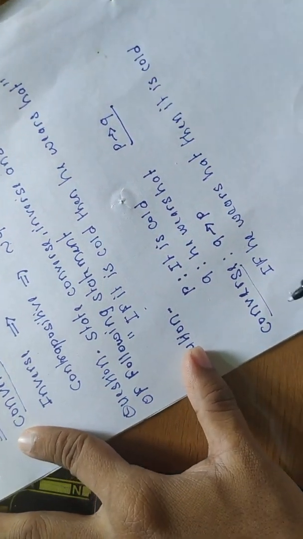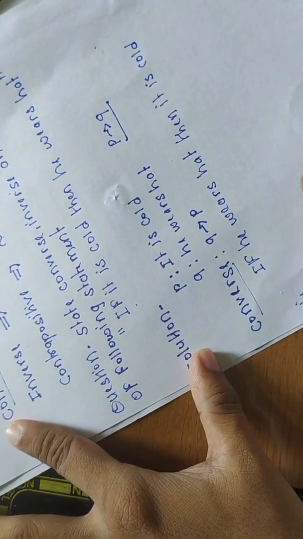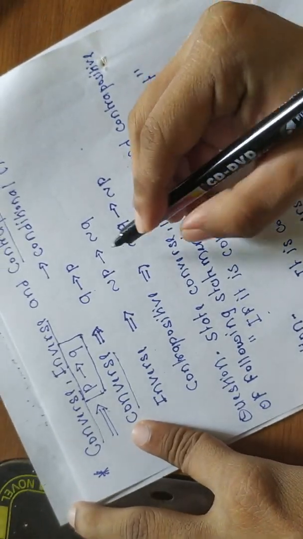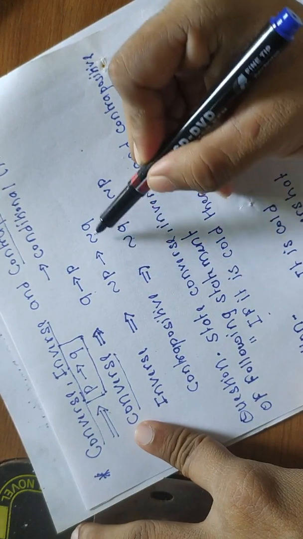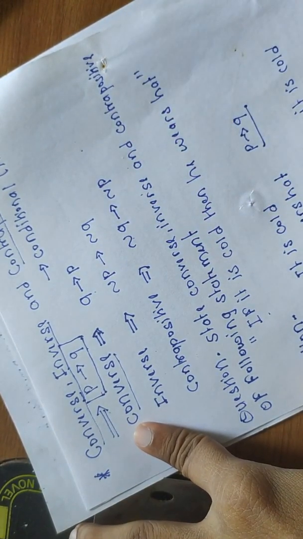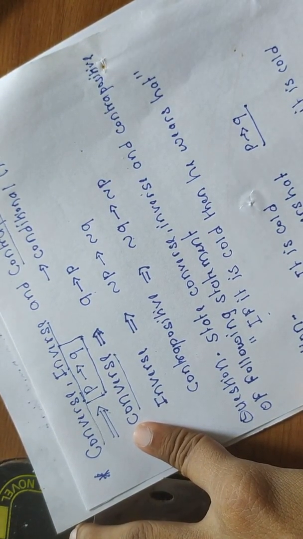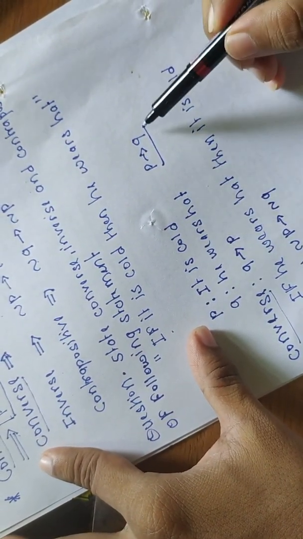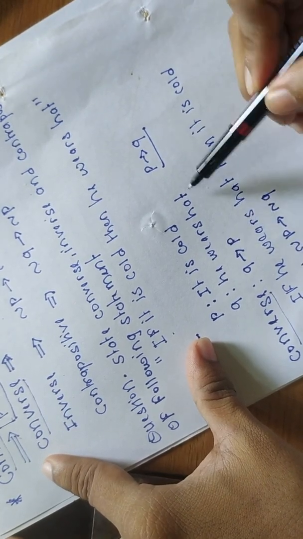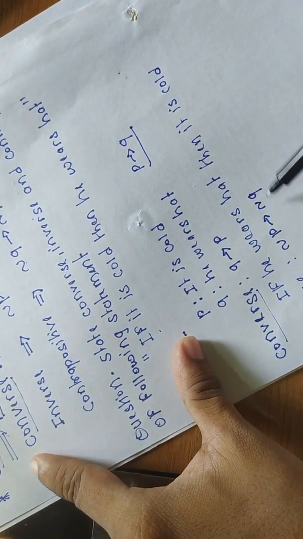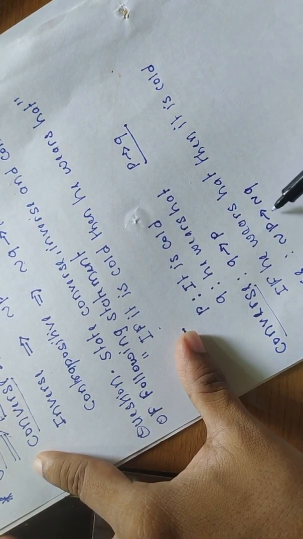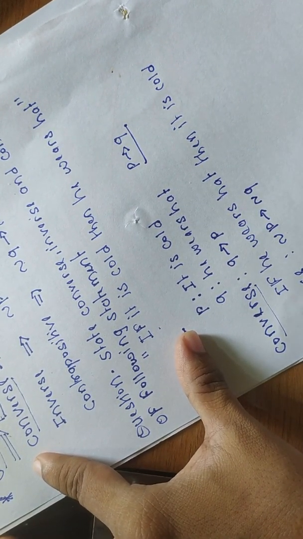Then let us write the inverse. For inverse, what definition is given? Negation P conditional negation Q. What is our P? It is cold. And Q is he wears hat. So how do we write negation P conditional negation Q? We write negation P, and in between a conditional is there, so we start with if.